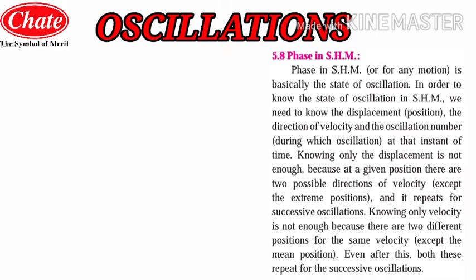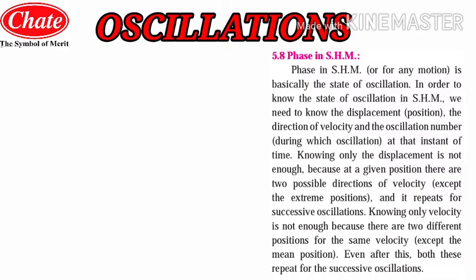Hence the other quantities like the direction of velocity are also important to know for stating the phase in SHM, and they repeat for the successive oscillations.